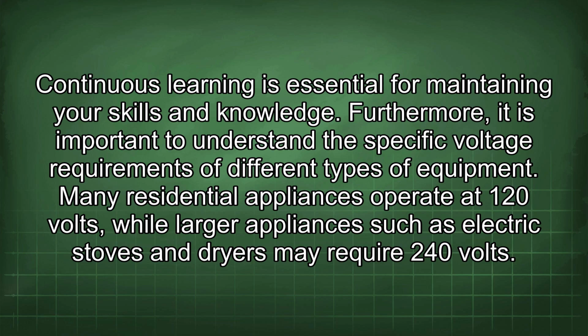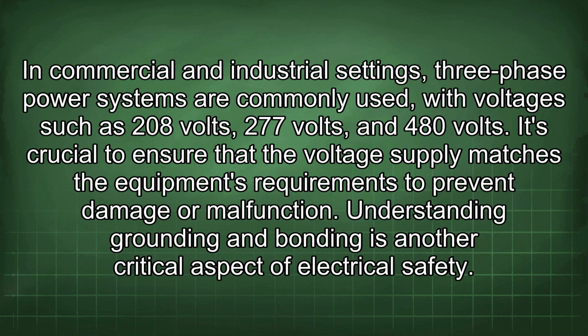Furthermore, it is important to understand the specific voltage requirements of different types of equipment. Many residential appliances operate at 120 volts, while larger appliances such as electric stoves and dryers may require 240 volts. In commercial and industrial settings, three-phase power systems are commonly used, with voltages such as 208 volts, 277 volts, and 480 volts. It's crucial to ensure that the voltage supply matches the equipment's requirements to prevent damage or malfunction.